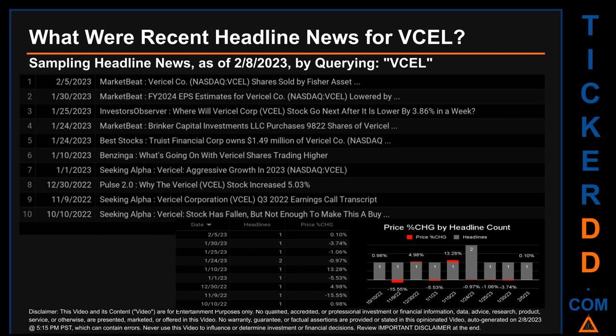Wednesday, November 9, 2022 was the day with the highest percentage drop in price when we compare opening versus closing price for the ticker. The day saw a drop of -15.55% when VCEL opened trading at 20.9 and closed at $17.65. There was one found headline when Seeking Alpha published the headline that read, VCEL Corporation, VCEL Q3 2022 earnings call transcript.